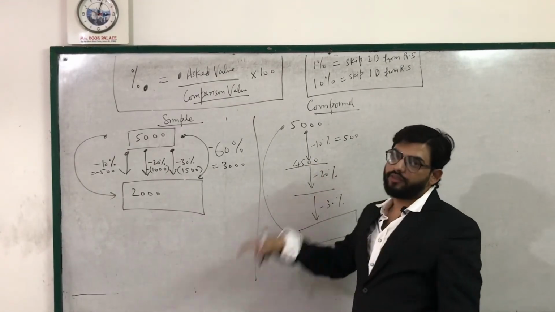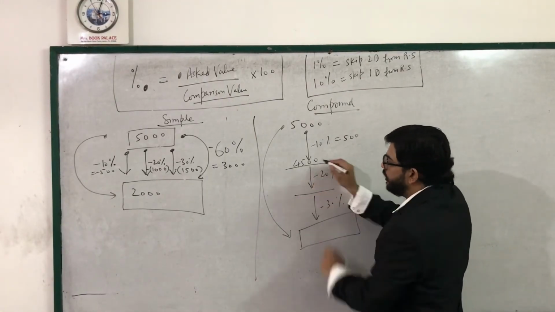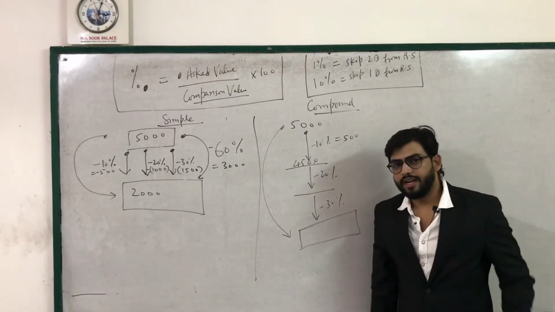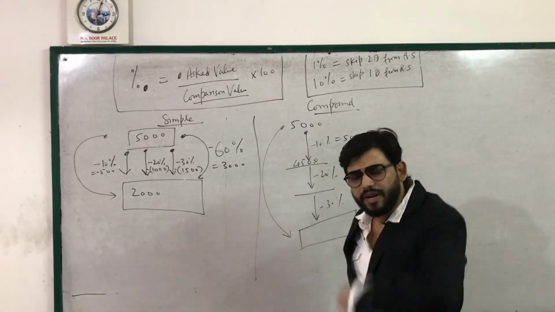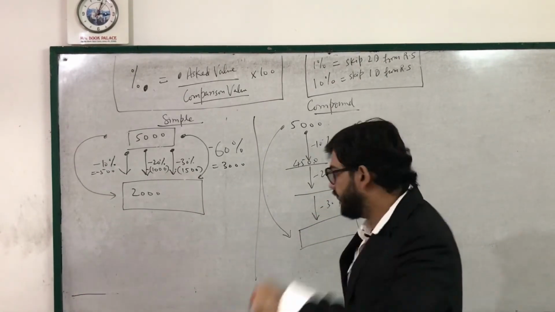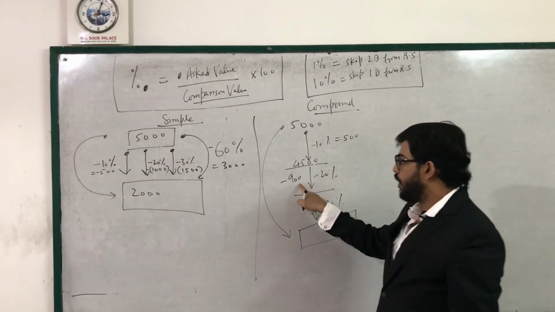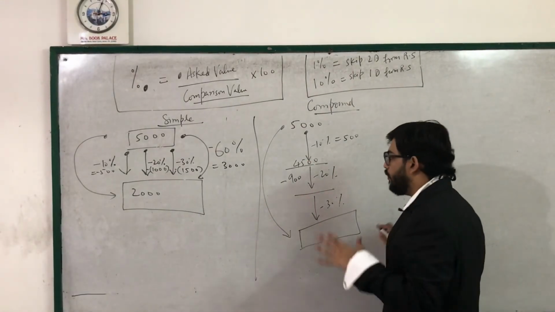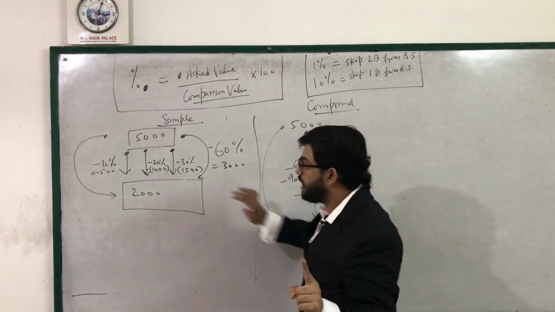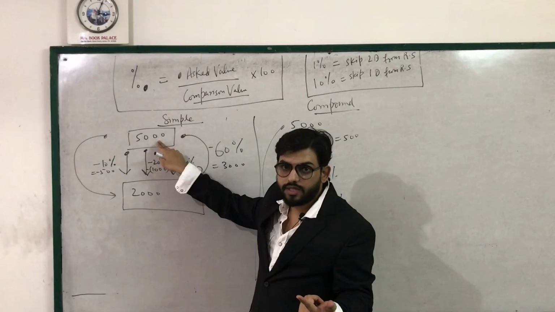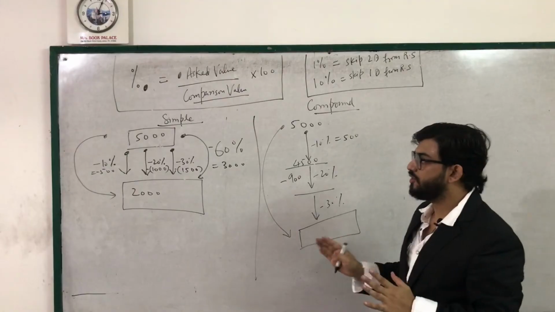4,500. 20% of 4,500. Now 10%. When we find 10%, 10% is always skip one digit from the right side. 4,500, 10% is skipping one 0, one digit from the right side. 450. 10% is 450. 20% will be 900. When I subtract 900 from 4,500, now this is very interesting. We are finding 20% of 4,500 and not of 5,000. In the earlier case, 20% was directly functioning on 5,000. In this case, 20% is functioning on 4,500. That is the difference between simple and compound.